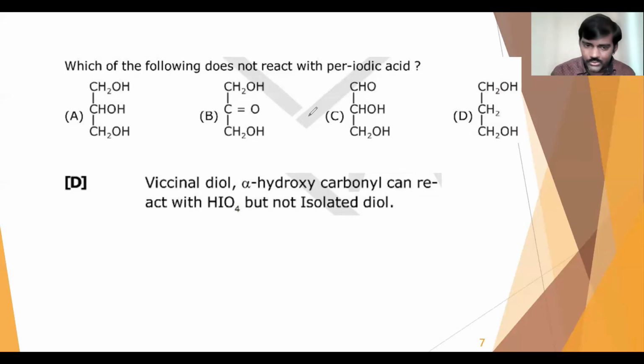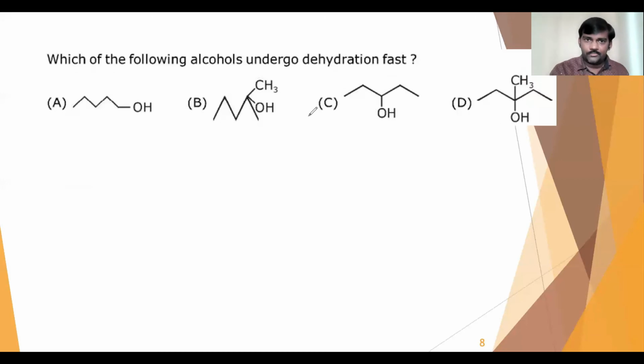Now let us go to the next one. Here is the next question: which of the following alcohols undergoes dehydration fast? Considering the order of the rate of dehydration, tertiary alcohols dehydrate faster than secondary, and secondary alcohols dehydrate faster than primary. I think all of you know that, right?